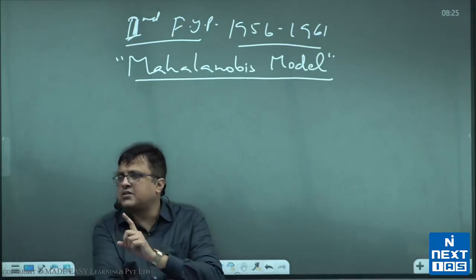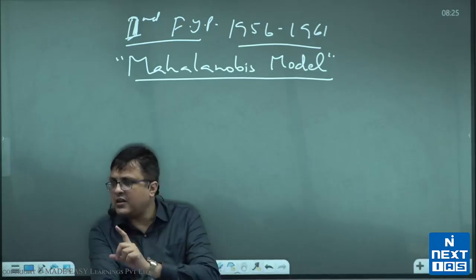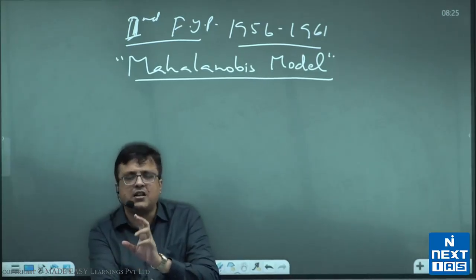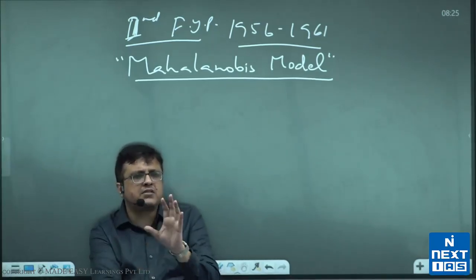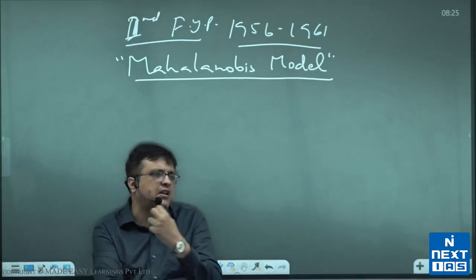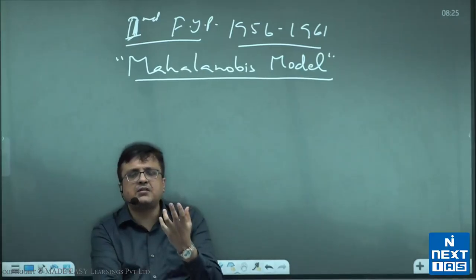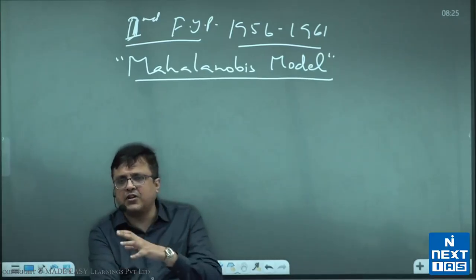That was one thing that was done, that growth would be targeted through large scale industries and through capital intensive technology. Large scale industries means big industries with a lot of machines and using and producing on a very large scale, producing in tons. And capital intensive means which uses more machines than workers.